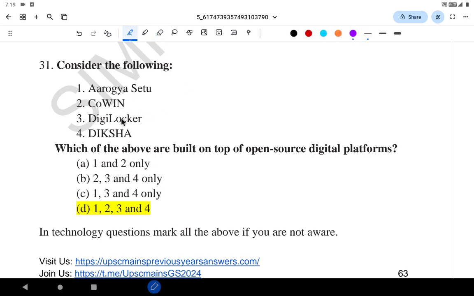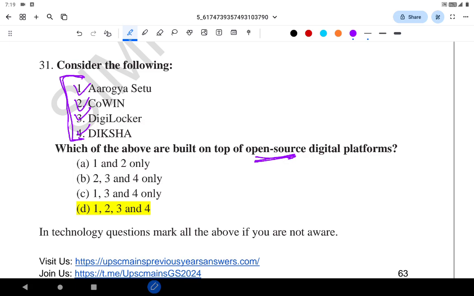Arogya Setu, Cowin, DigiLocker, Diksha. Which of the above are built on the top of open source digital platform? So usually, though here it is a fact, there is a very high chance, as all of them are government apps or government SaaS platforms, that all of them are open source. So the answer is D.